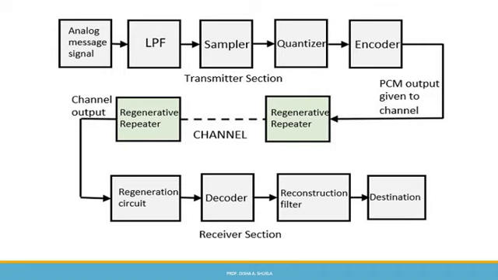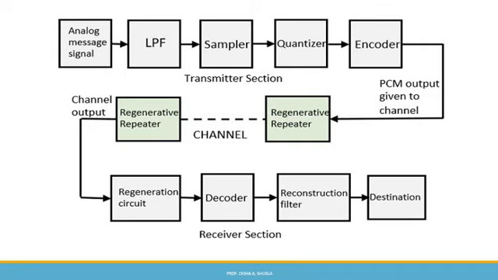Now this part begins the receiver section. The channel output is sent to the regeneration circuit, then a decoder, then a reconstruction filter, and then finally it is sent to the destination. Now seeing all this in detail, the first thing is the low pass filter.